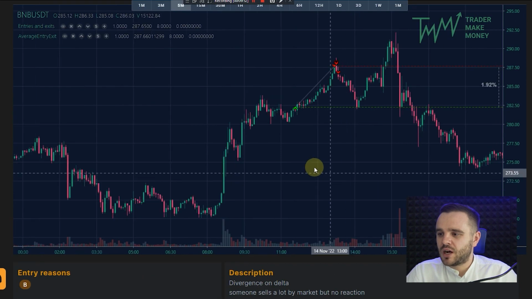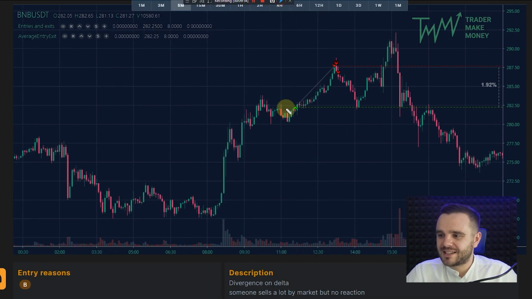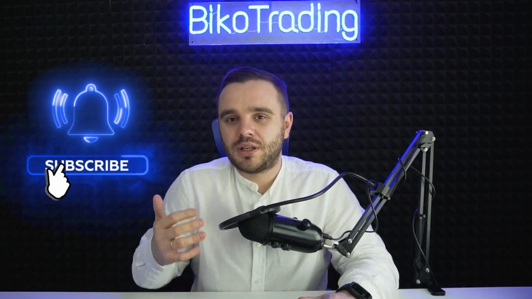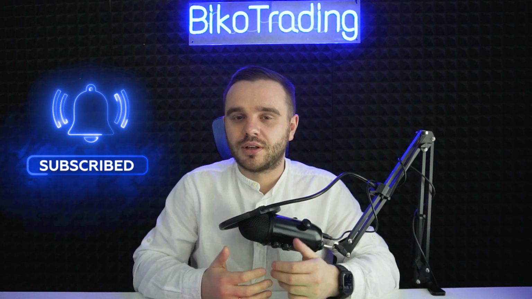And have a look how after that, exactly that level with that big volume played out several times. Price bounced here, and after that it even became a resistance. That's why levels with big volume nodes quite often become really important for us. That's why for me, as I told you, where that volume is matters way more than the direction.